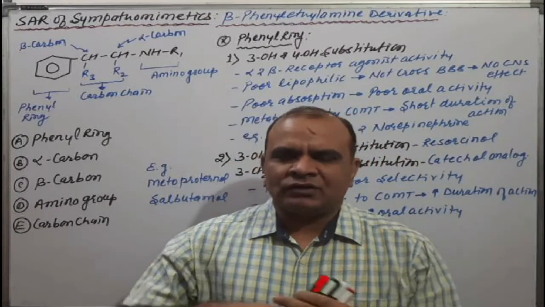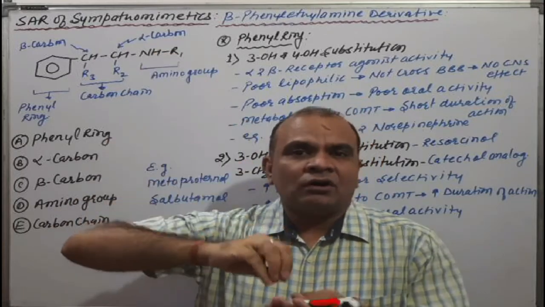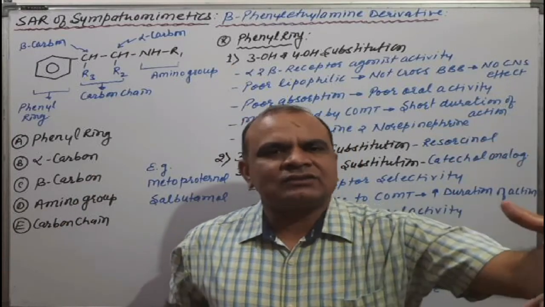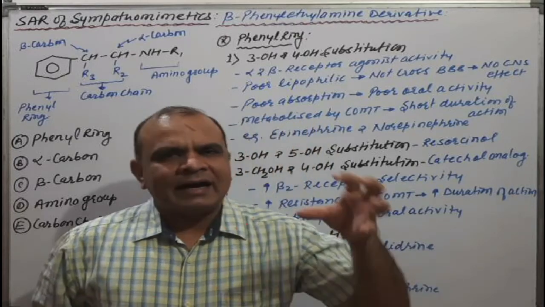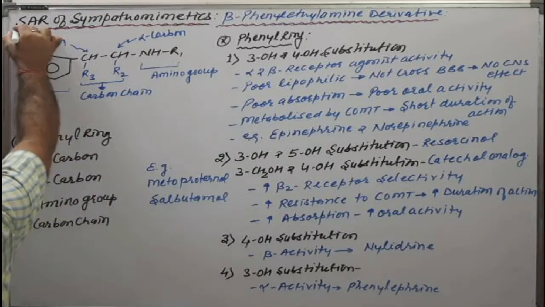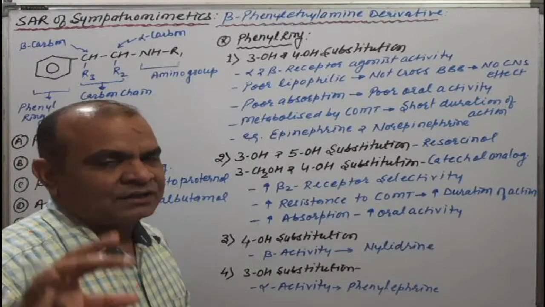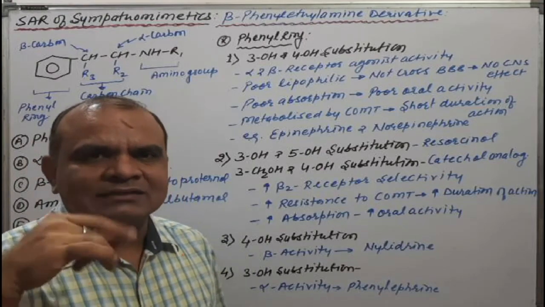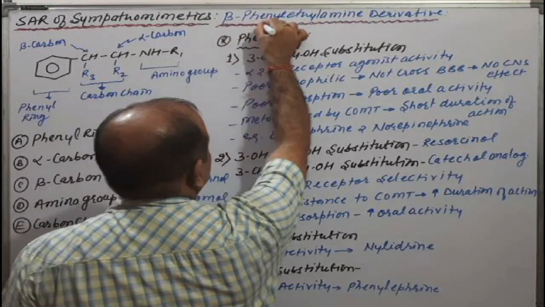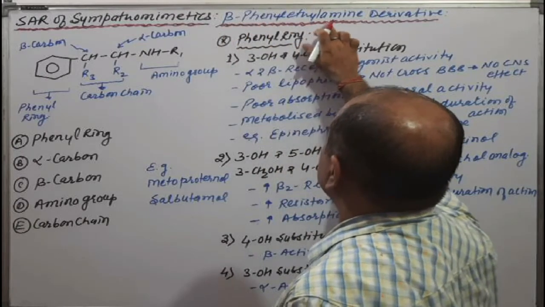Means if we have changes in a series of a number of molecules or drugs, then what will be the activity trend there? That is the structure activity relationship. As we have discussed, SAR of sympathomimetics: agents which mimic the action of the sympathetic system are known as sympathomimetics. Sympathomimetics basically have a pharmacophore, that is beta phenyl ethyl amine.